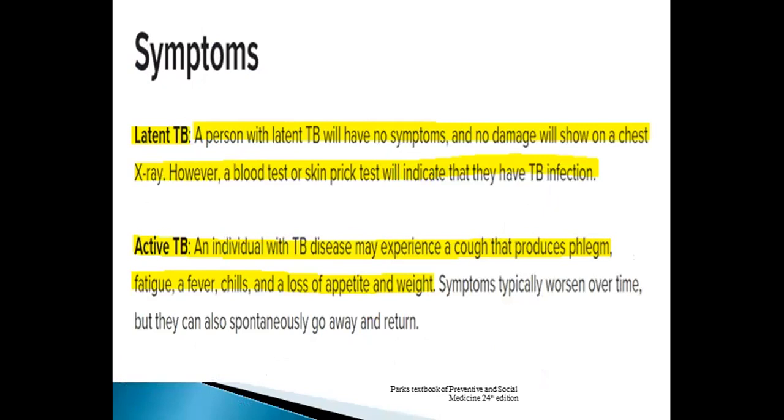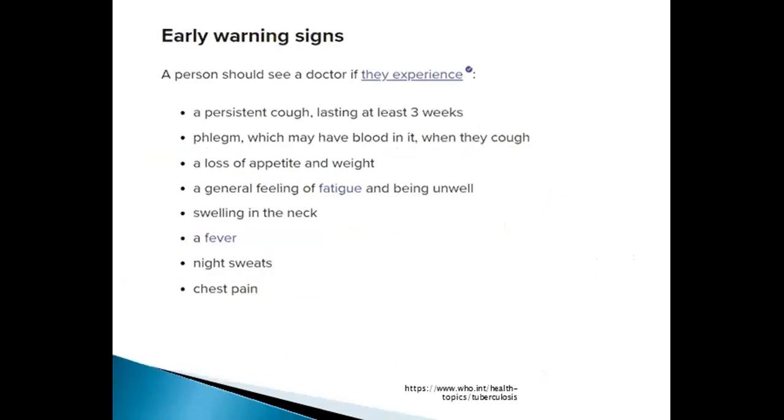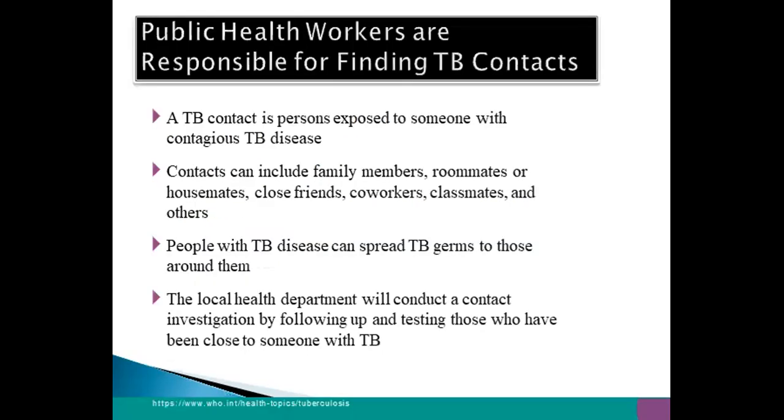Whereas a person with latent TB has no symptoms and no damage will show on a chest X-ray. However, a blood test or skin prick test will indicate that they have TB infection. Early warning signs: a person should consult a doctor if they experience a persistent cough lasting 3 weeks, sputum which may have blood in it, loss of appetite and weight, a general feeling of fatigue and being unwell, swelling in the neck, fever, night sweats, and chest pain.